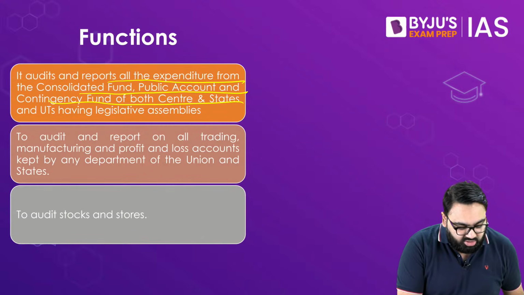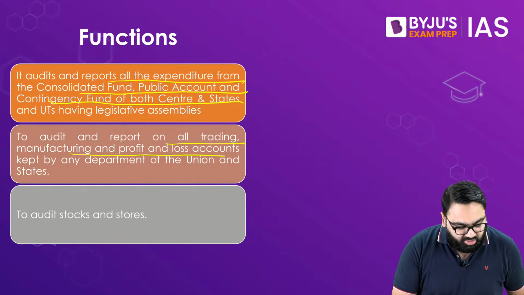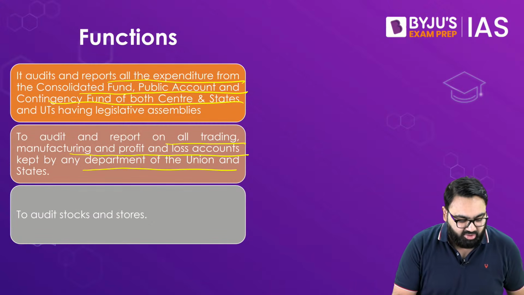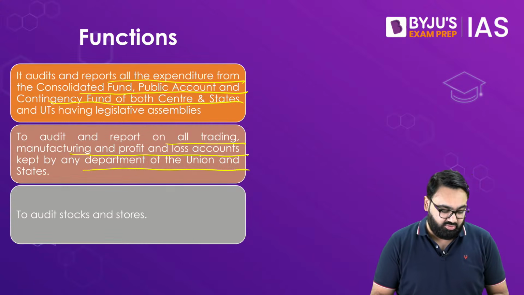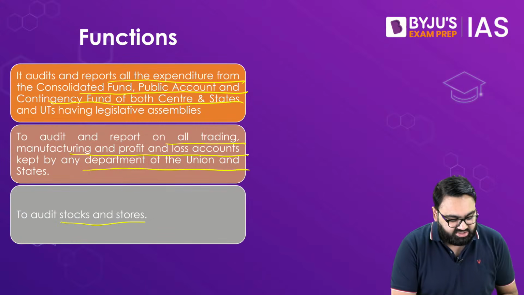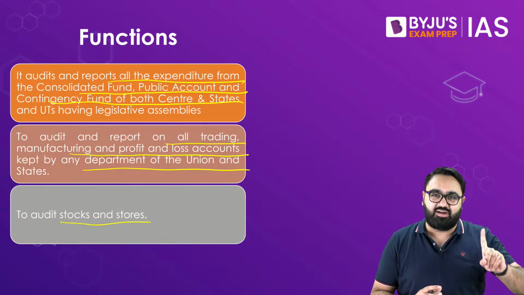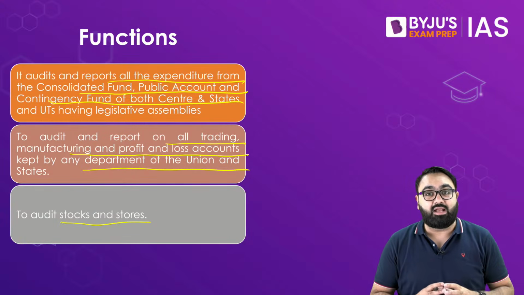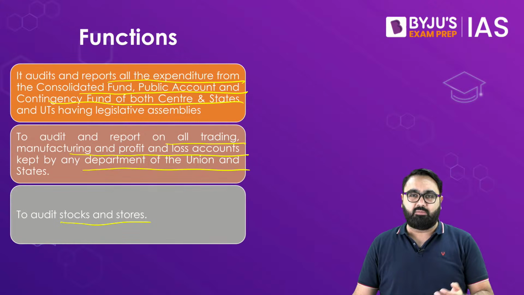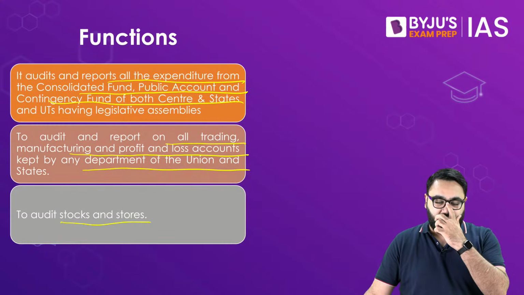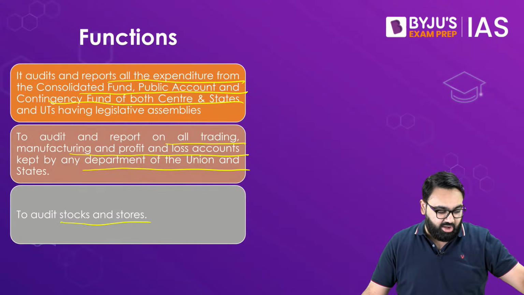The CAG also audits and reports on all trading, manufacturing, profit and loss accounts which are kept by any department of the union and the states. Now just imagine the kind of work that the CAG would have to do. He would also audit the stocks and stores of the governments. Now please do understand, although CAG is one single person, that doesn't mean that he is alone working all these things. There are thousands and thousands of people who actually work under the CAG. The institution of the CAG is headed by one single person, but there are a lot of people working under the CAG.